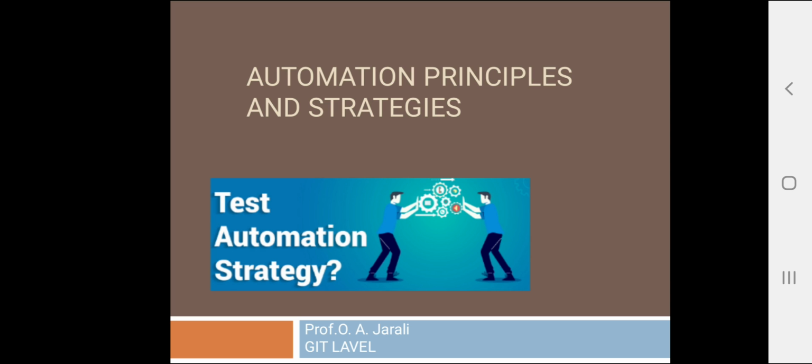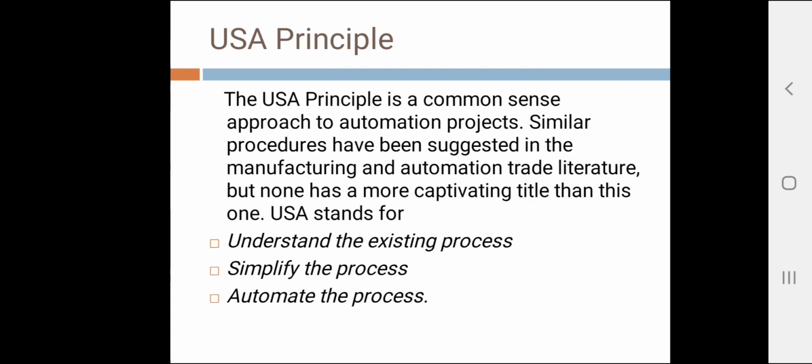And third is the automation migration strategies. So we'll discuss all these things. In this video, we'll discuss first the USA principle. So what is the USA principle? The USA principle is a common sense approach to automation projects.